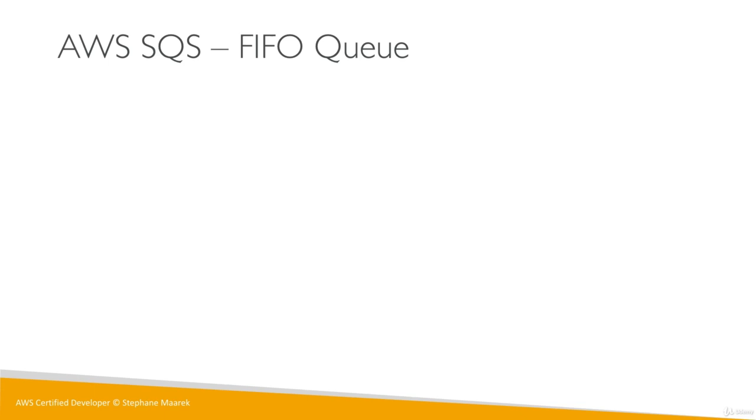So let's talk about the FIFO queues. You've seen this in the console, but let's talk about them. This is a newer offering, and FIFO means first in, first out. And it's not available in all regions, so that's why we used US East 1 for this tutorial.